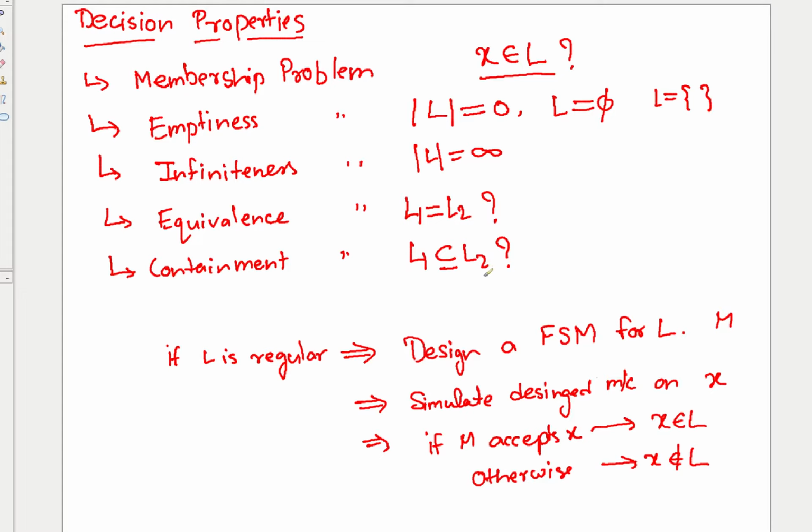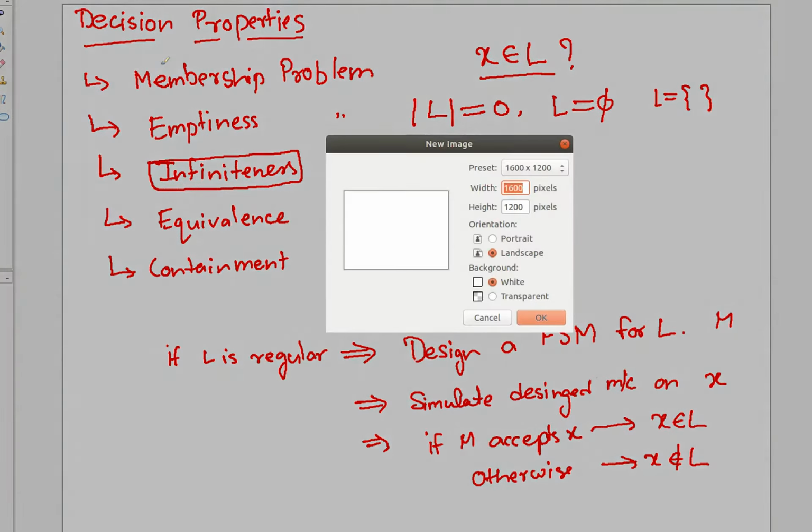So one by one we will go through each of these questions. The first question that we are going to tackle, which is the lengthiest one, is the infiniteness, right? So let us start with this question. There is one lemma. Let me write that lemma first. So what is our question? Our question is whether the cardinality of L is infinite. This is what we want to check, right?